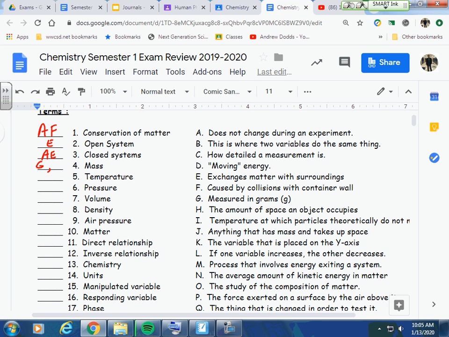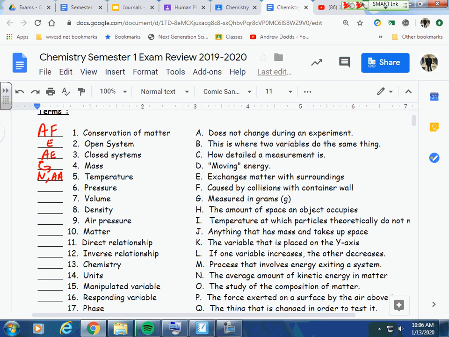Number five, temperature does have two answers. N and double A. So temperature is the average amount of kinetic energy in matter. Average kinetic energy just means like the average speed of the particles. How fast are they moving? So we should know there's a relationship between temperature and how fast the particles are moving. Particles moving really fast, then we have higher temperature, right?